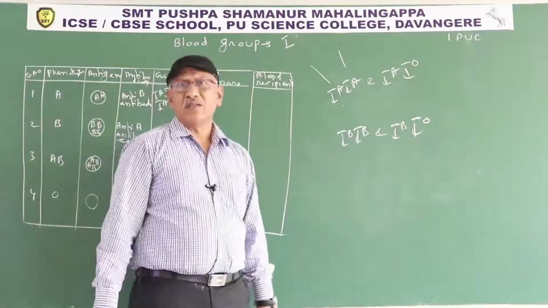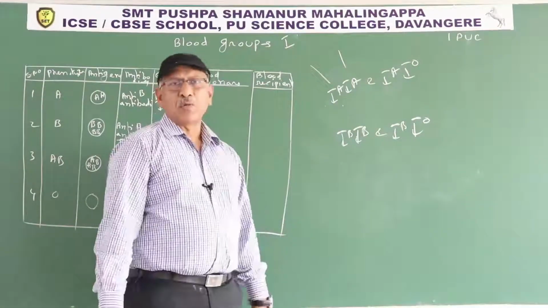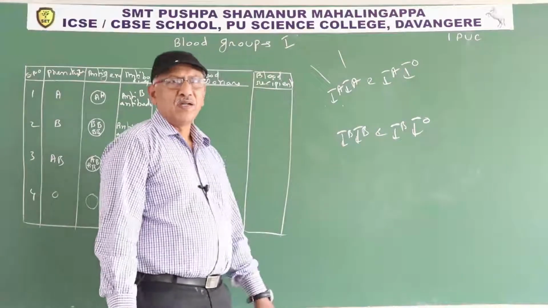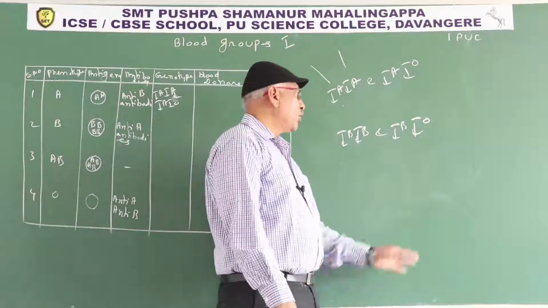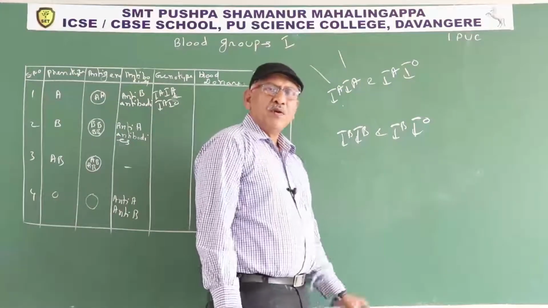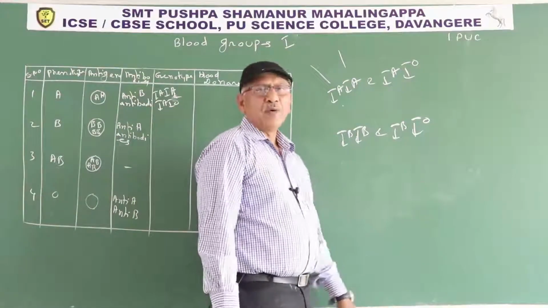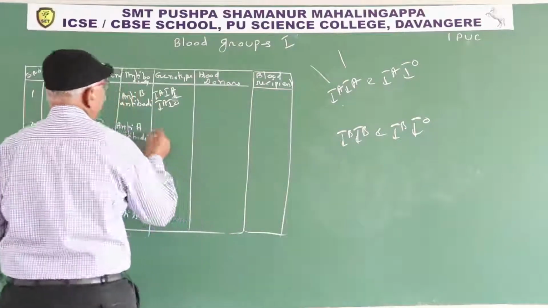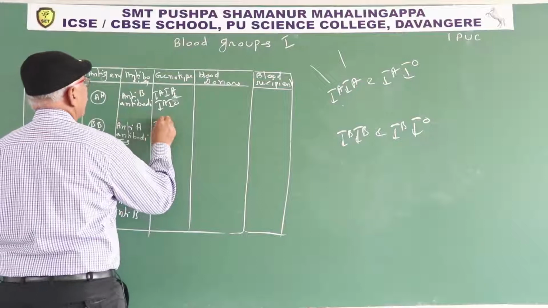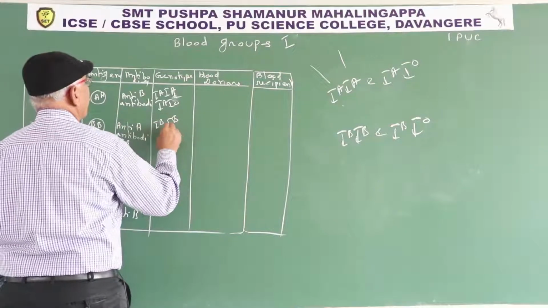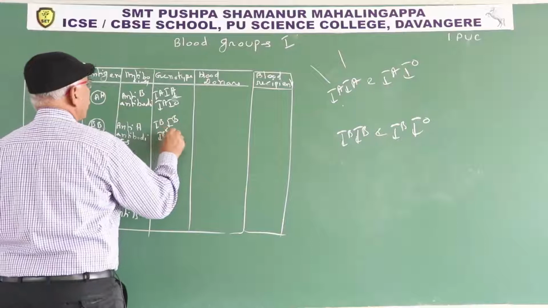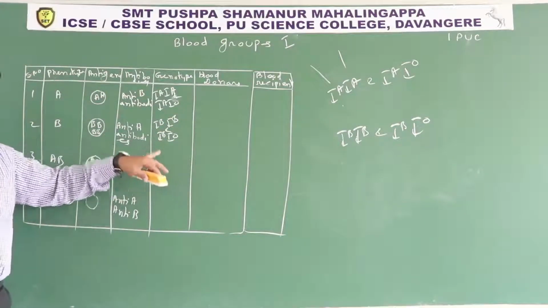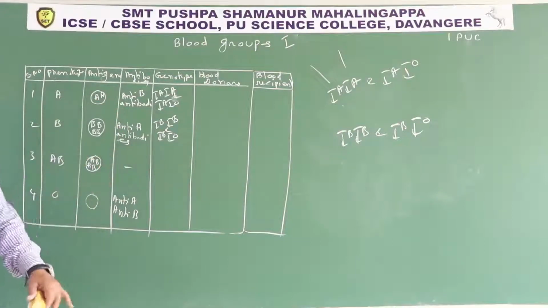Some human beings are homozygous for B blood group, meaning they receive I power B allele from both parents. Some human beings with B blood group receive I power B from one parent and I power O allele from the other parent. For B blood group also, homozygous and heterozygous, 2 genotypes. A blood group, 2 genotypes.